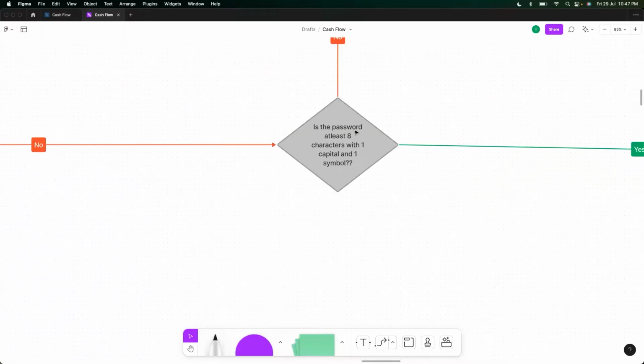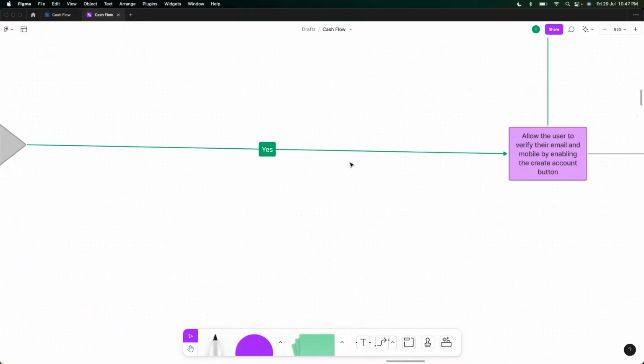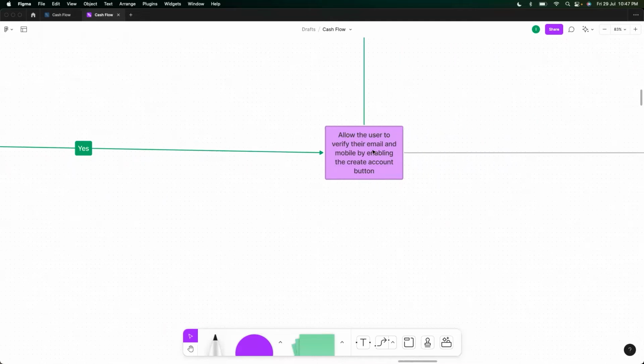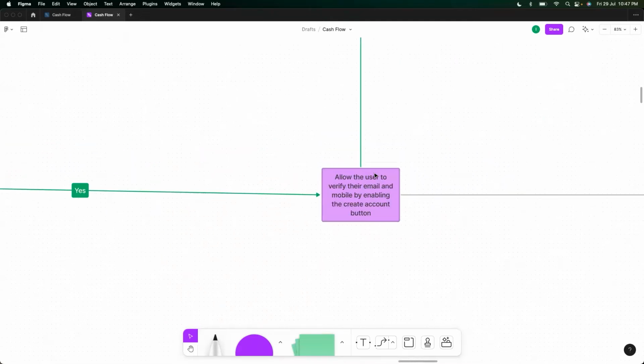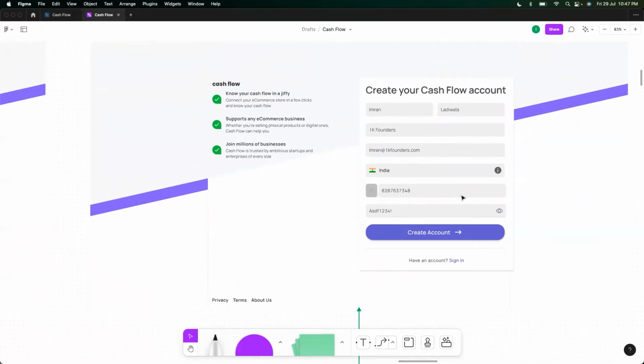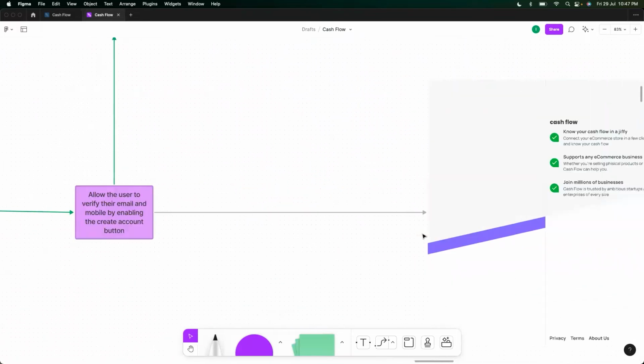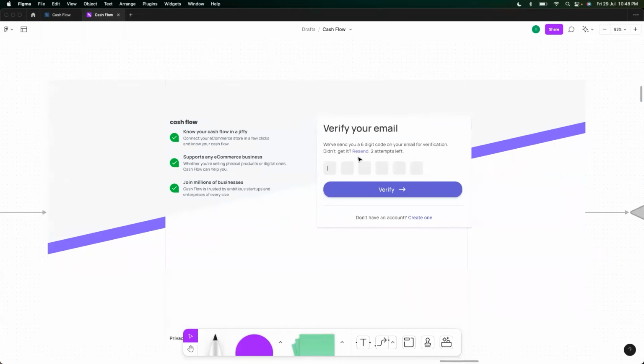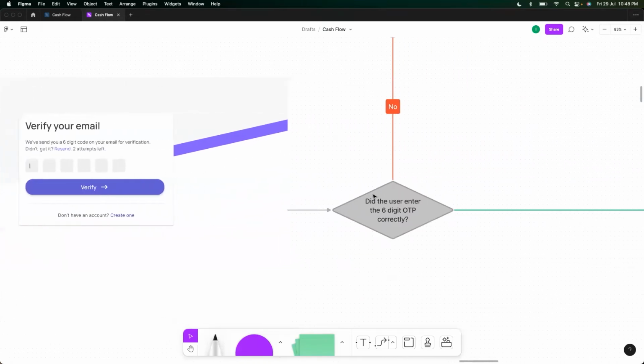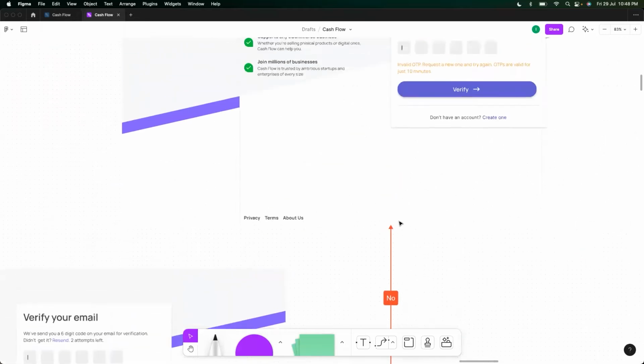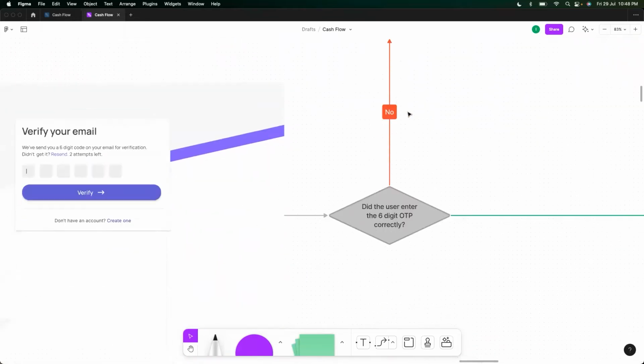And no. Is the password at least 8 characters with 1 capital and 1 symbol? Yes. Allow the user to verify the email and mobile by enabling the create now button. So this form you filled up successfully. Now the create now button is enabled. Let's proceed further. Your email address verification. Did the user enter the OTP? Did the user enter the 6-digit OTP correctly? No. We show him this.